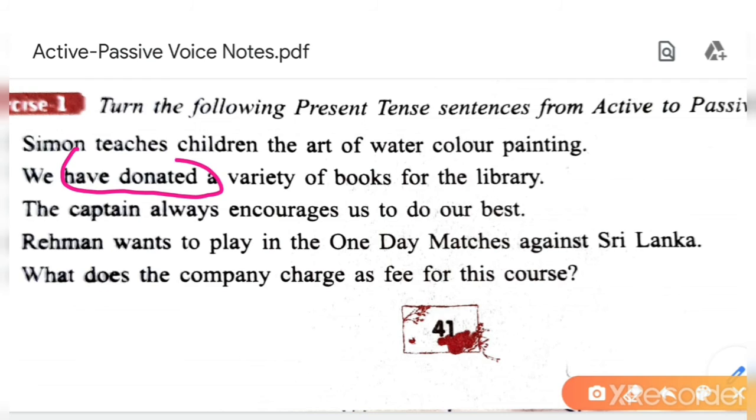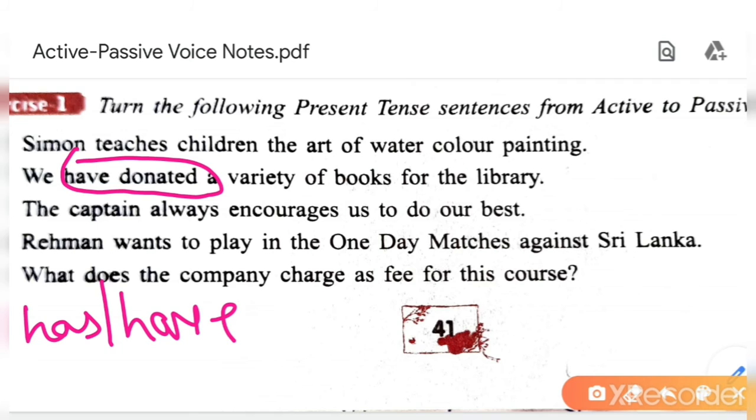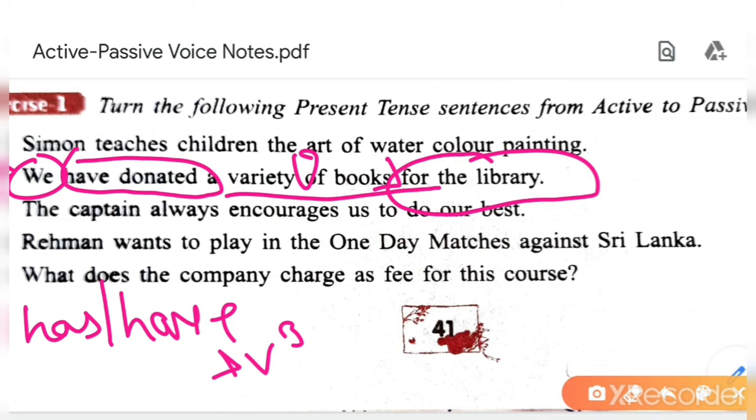Have donated. We all know that has or have plus V3 is the present perfect tense. We is subject, have donated is verb, and a variety of books is object, and these are the extra words.